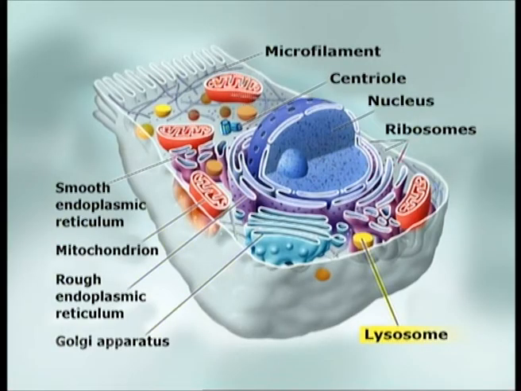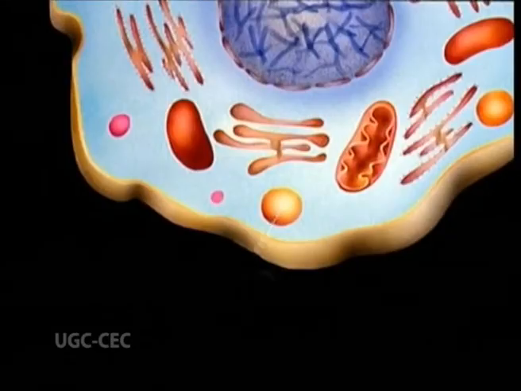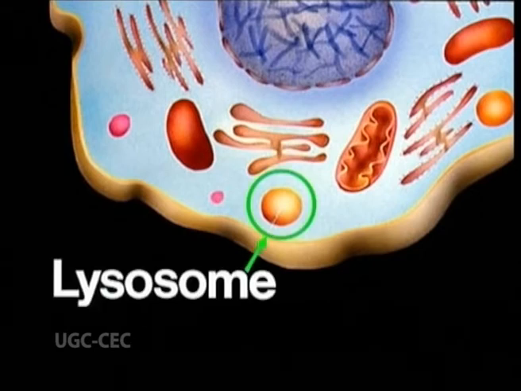Lysosomes. Lysosomes are the waste disposal and recycling unit of the cell. They are produced by the rough endoplasmic reticulum and the Golgi apparatus. The lysosomes are digestive sacs that can break down macromolecules in the cell using the process of hydrolysis. The digestion is carried out with lysosomal enzymes found in the lysosome.